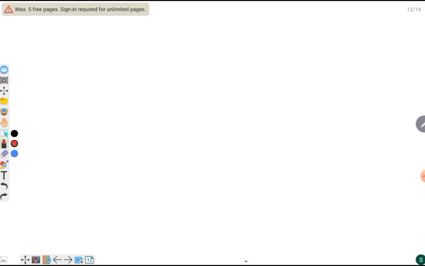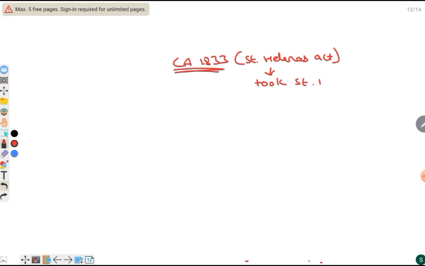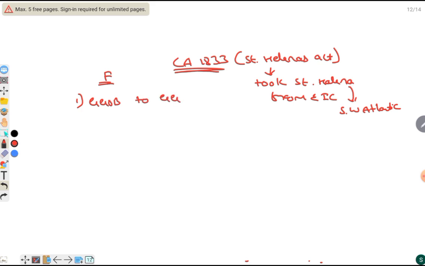Then comes the Charter Act 1833. This act is also called St. Helena's Act. Why is it called St. Helena's Act? Because this act took away the Saint Helena Island from the East India Company. Saint Helena Island is located in the southwest Atlantic. The features of this act include the Governor General of Bengal being transformed into the Governor General of India. The first Governor General of India was William Bentinck.